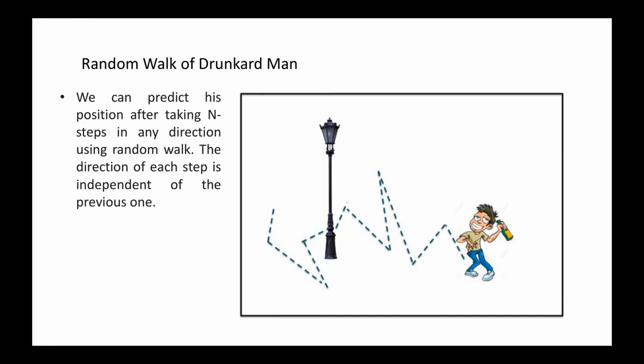So let us consider an example of a drunkard man. This figure shows a drunkard man. He is not in his sense of direction and the steps he is taking. So we can predict his position after taking n steps in any direction using random walk. The direction of each step is independent of the previous one. In this figure, this is another example of a random walk of a drunkard man.